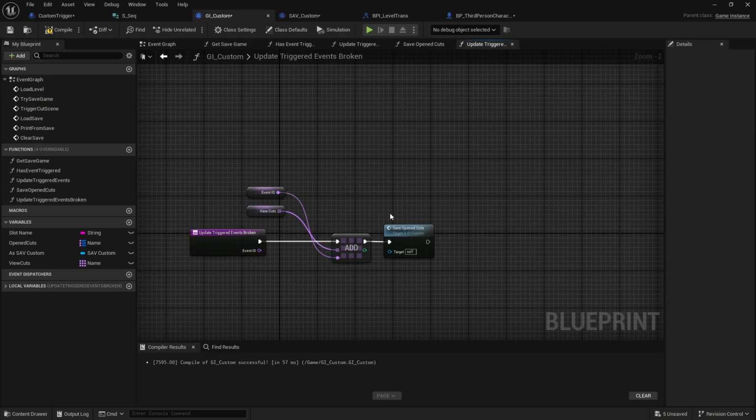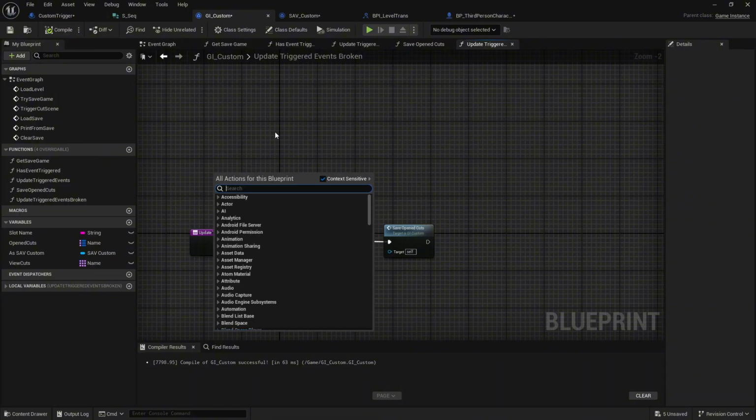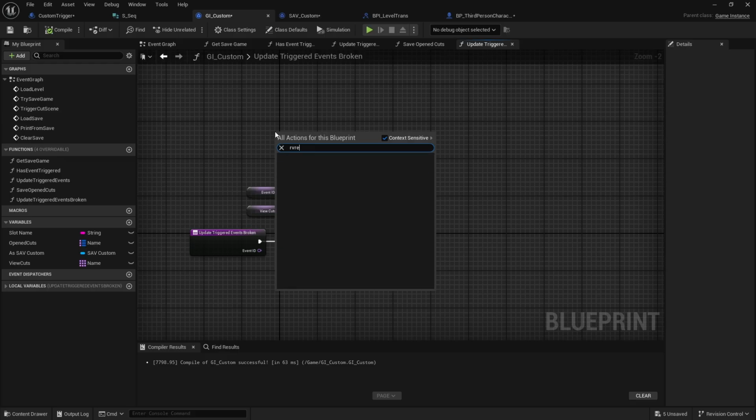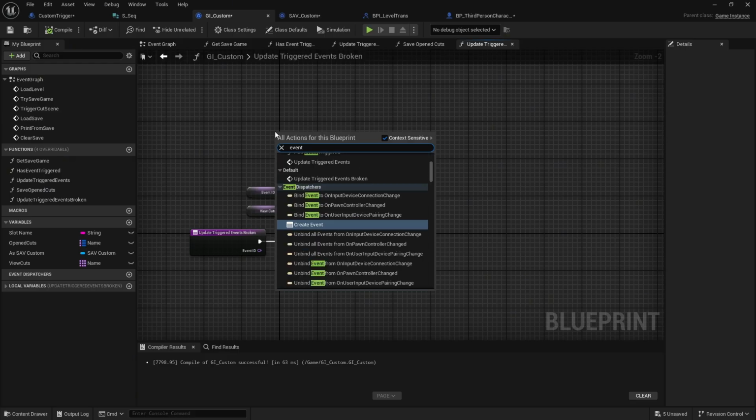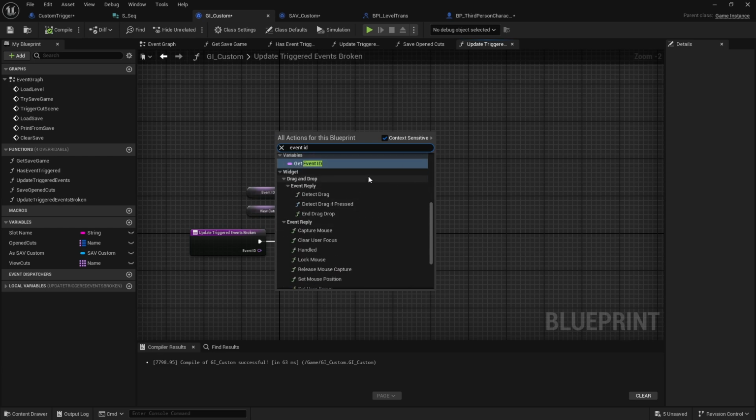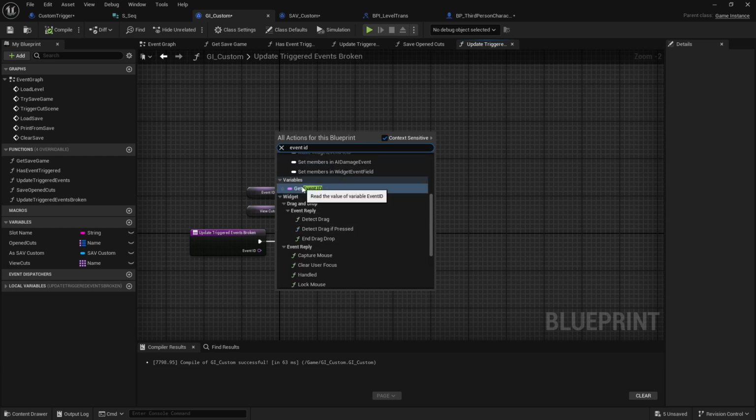So you don't need all the routes and confusion. That makes it kind of messy for anyone to try to read, unless that's just really the way you like to do it. Again, just right click, search for your variable name. So mine is event ID. And you're going to get that variable out of here, and it's just going to be in the variables category.